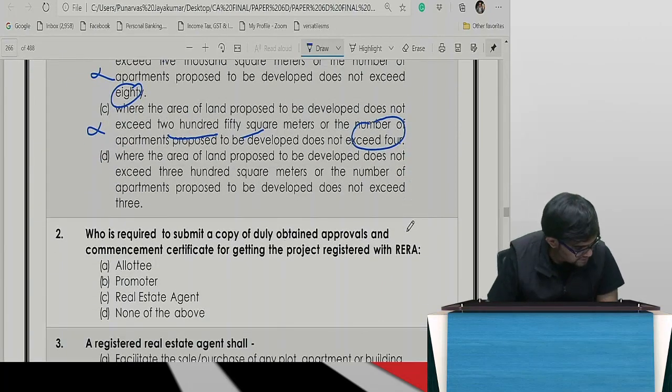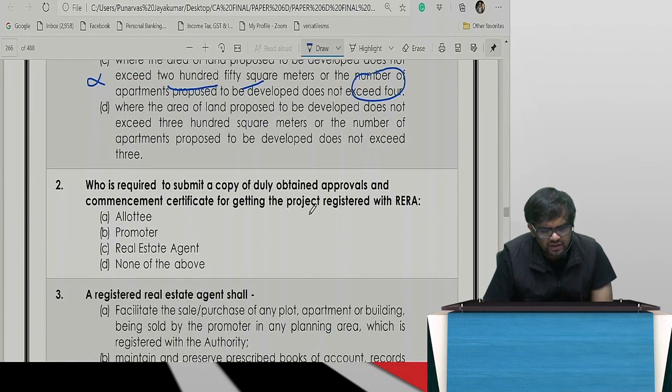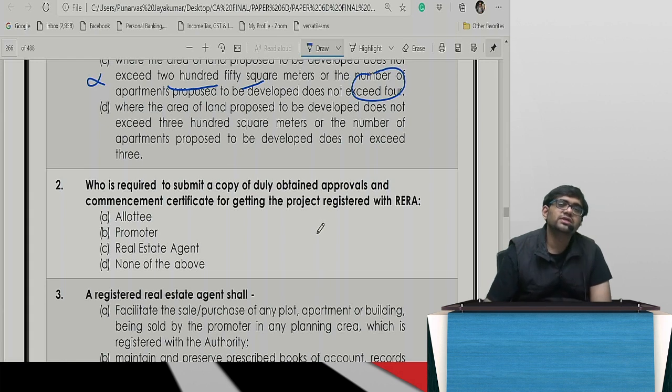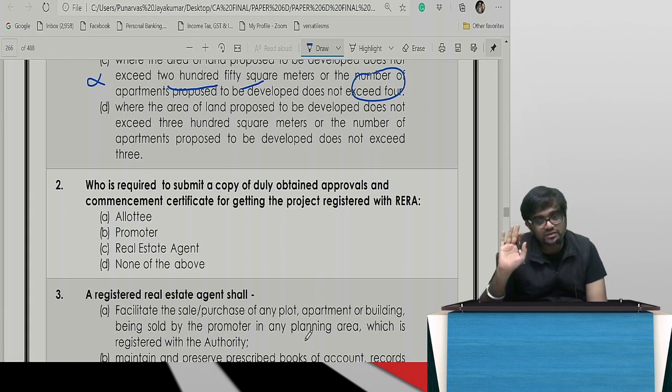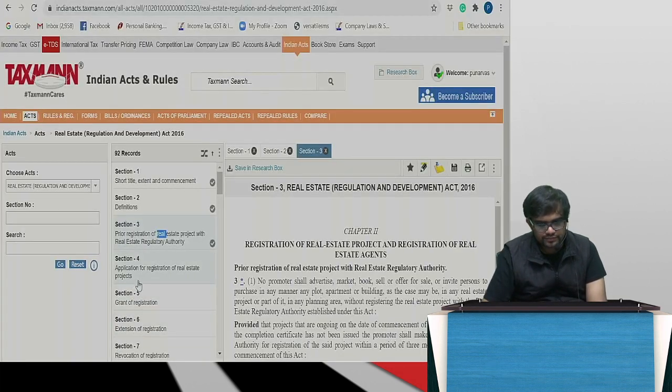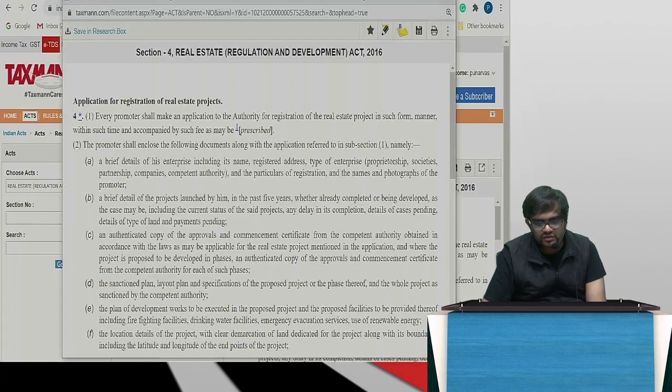Got it? Next. Who is required to submit a copy of duly obtained approvals with a commencement certificate? Who should do it? Without even reading the RERA, you can answer this question. Duly obtained approval and commencement certificate, common allottee will give, a real estate agent will give, none of the above will give. Come on, guys. I don't want to read the Bare Act only. I can answer like that only. What? Promoter.